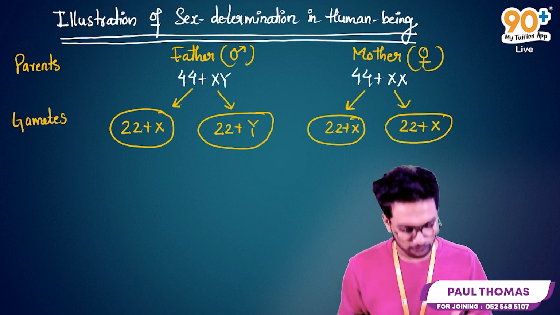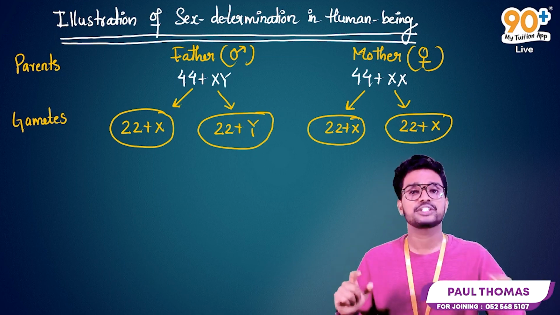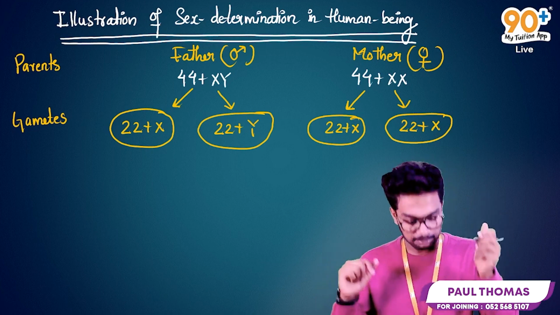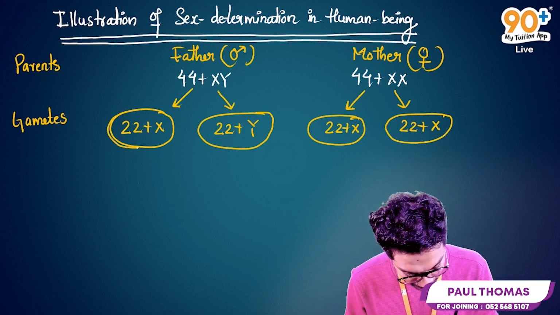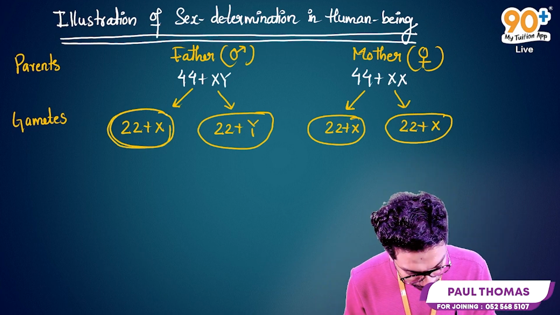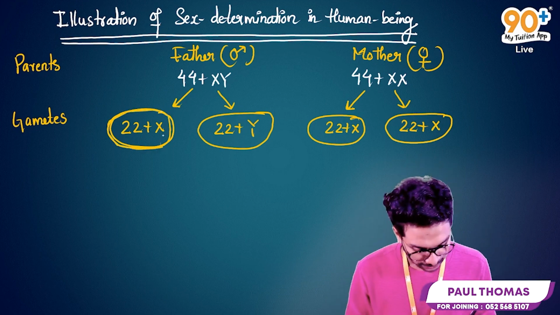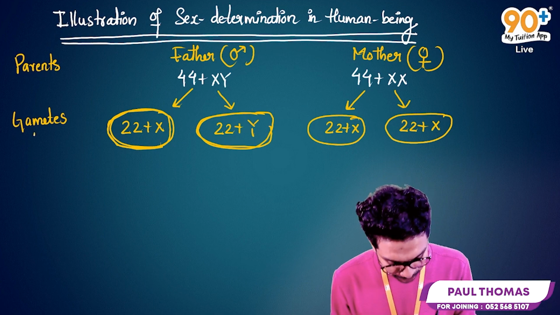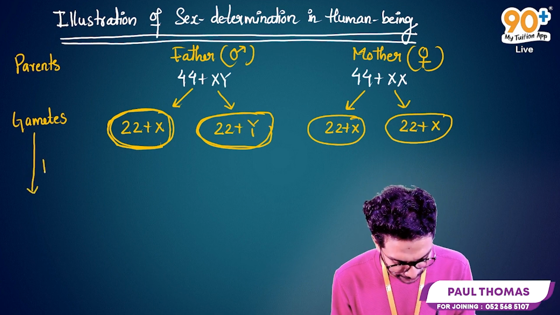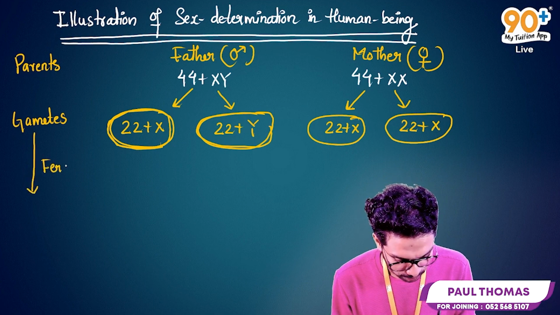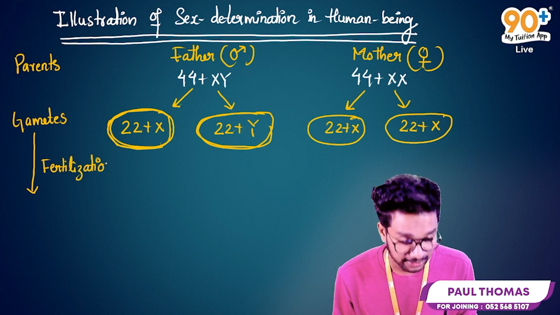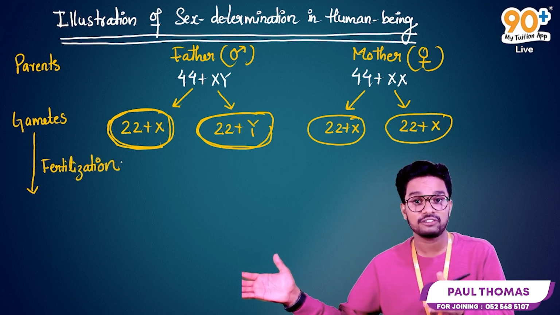Okay, so now we got gamete cells. It's very mandatory to put a round shape while you're writing the gametic condition. Okay, so here we got the gametic condition. Now, after the fertilization event, there will be the formation of zygote.